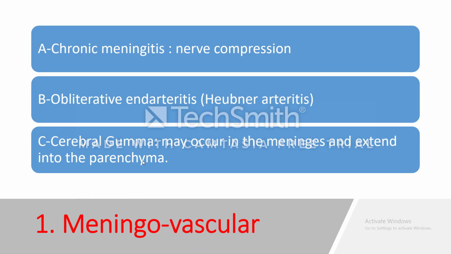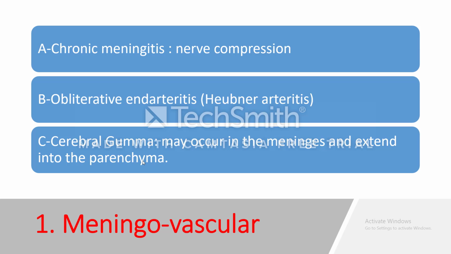This meningitis in meningovascular syphilis is a chronic type of meningitis, because syphilis is a chronic disease, so you expect to get a chronic type of meningitis, and this chronic meningitis may lead to nerve compression, either cranial or peripheral nerve.